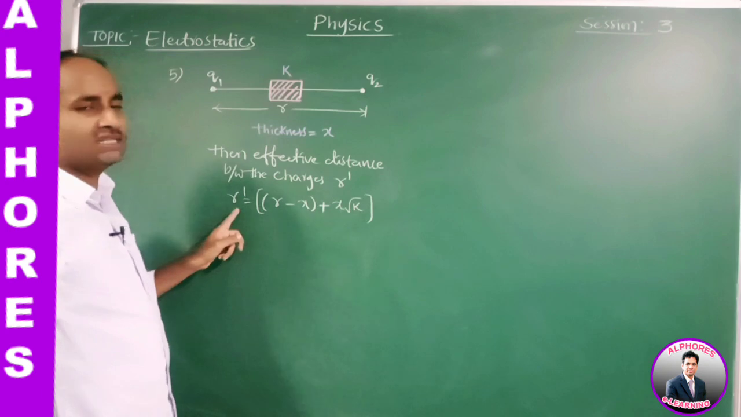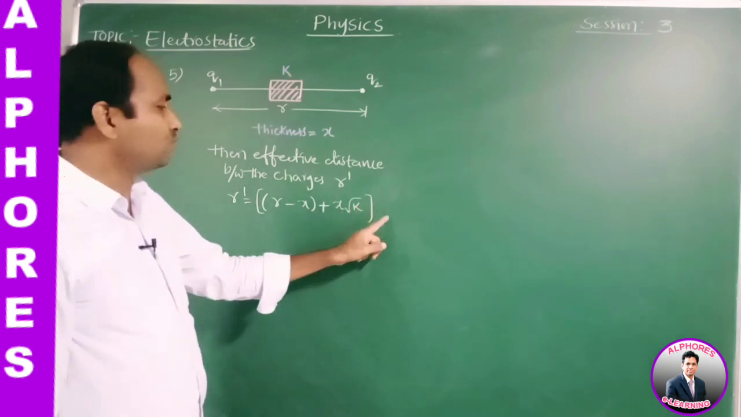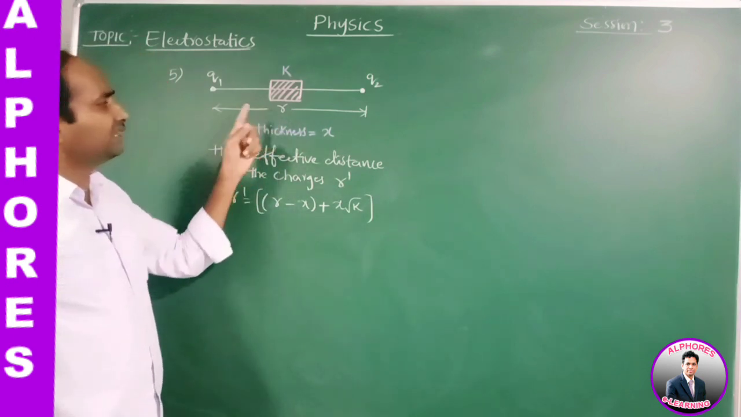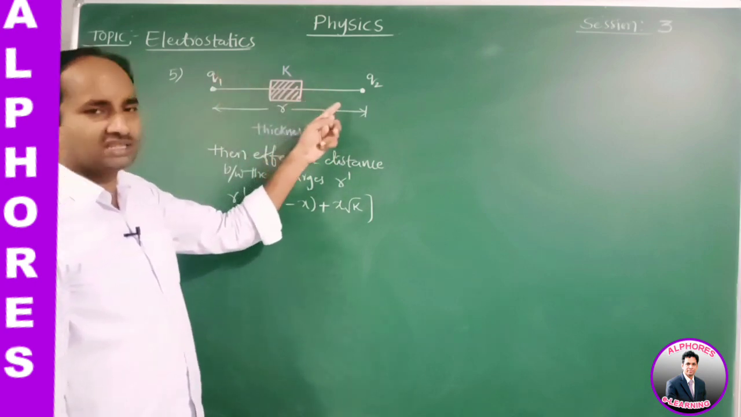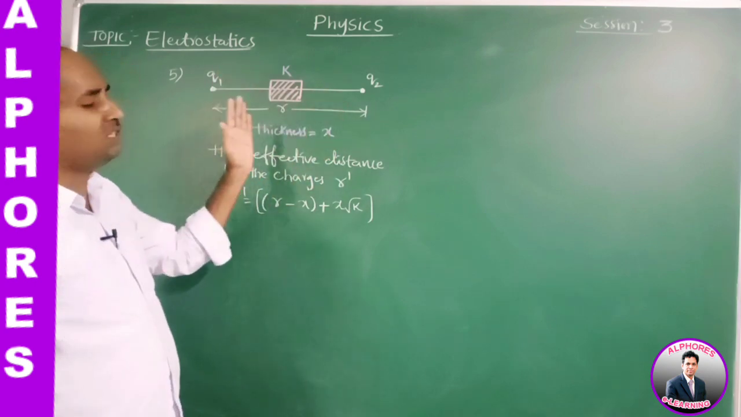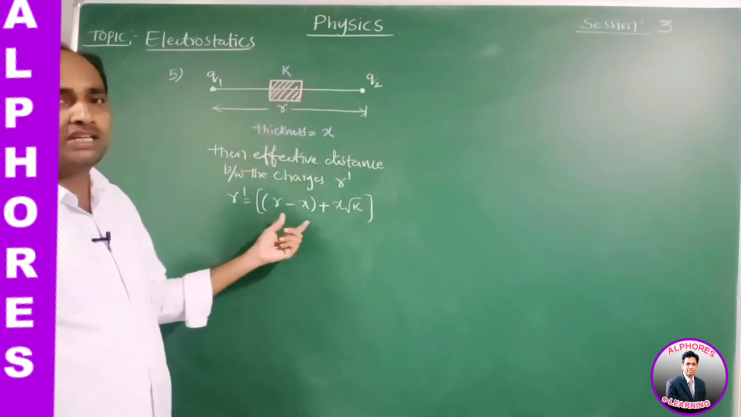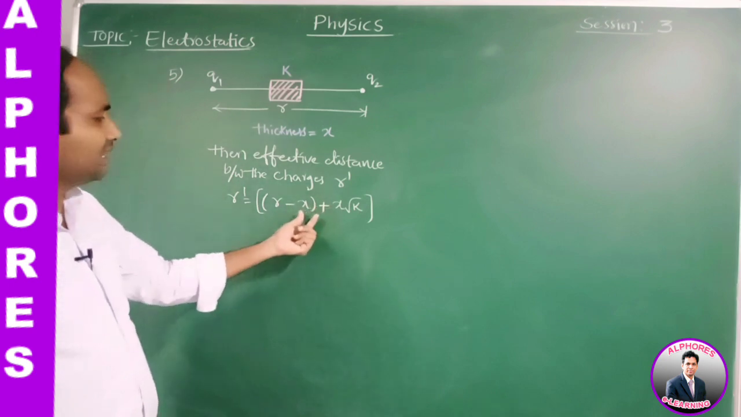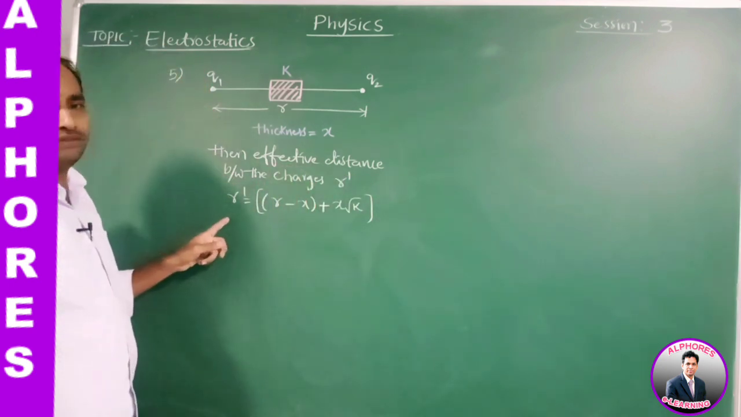R dash is equal to R minus x plus x root k. When a dielectric slab of constant k, thickness x is inserted between the two point charges, such that the space between them is partially filled with dielectric, the effective distance R dash is equal to R minus x plus x root k. Okay. So this is about the fifth one.